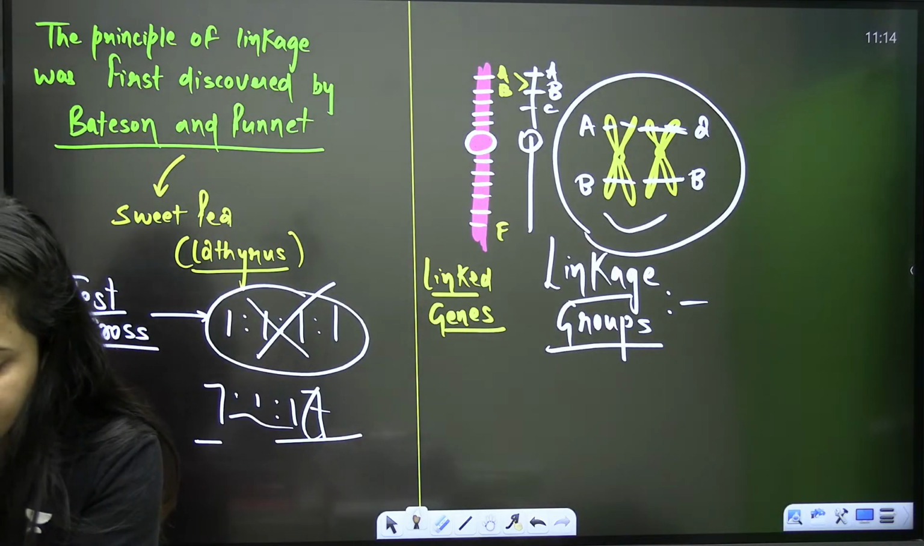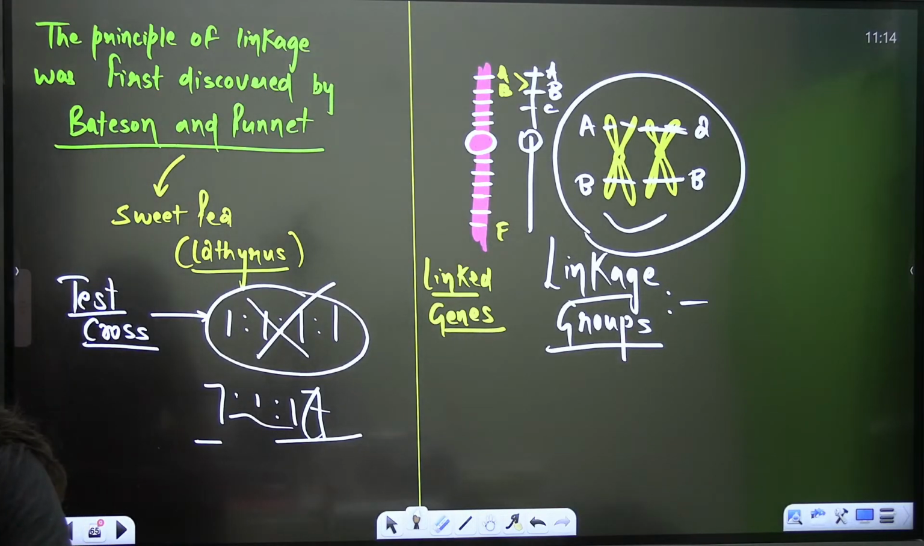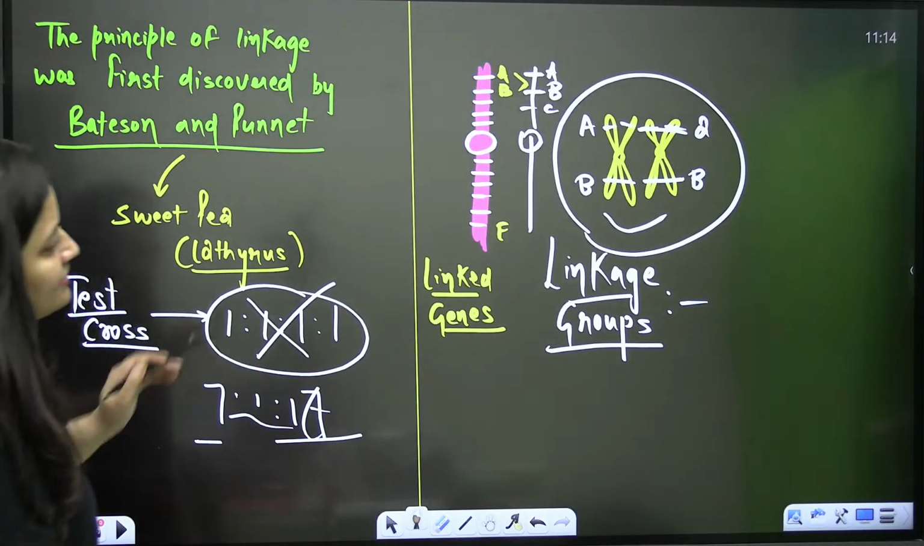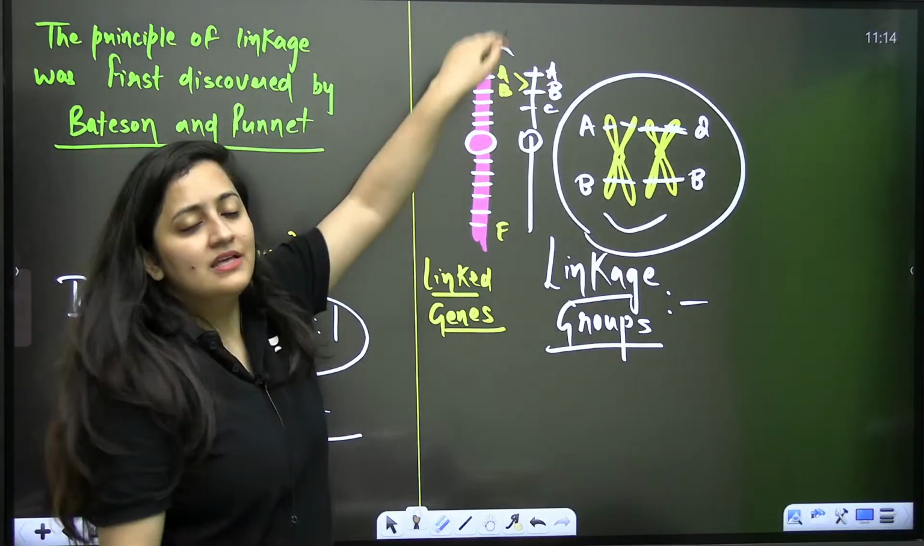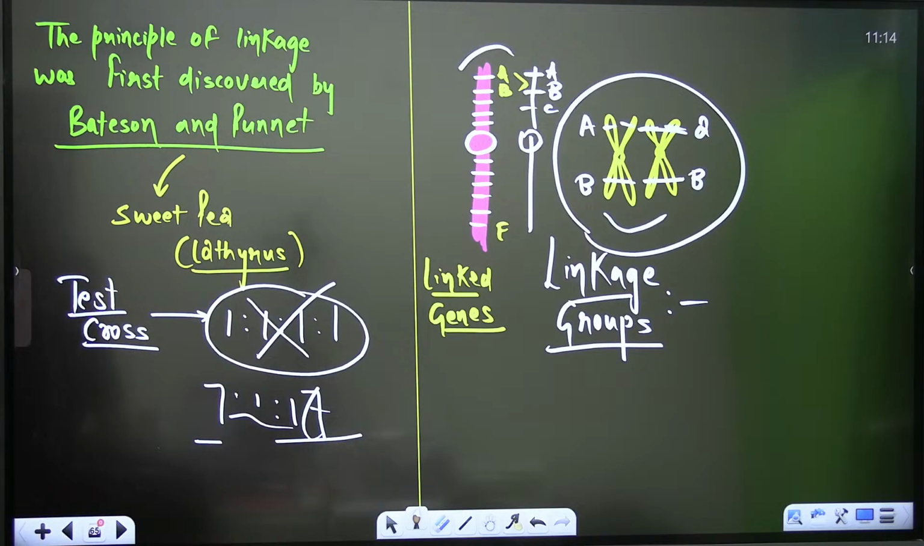Genes which are present on a single chromosome make the linkage group. Yes, they will inherit together as a group. So the genes present on one chromosome make one linkage group, present together as a group. Fine.